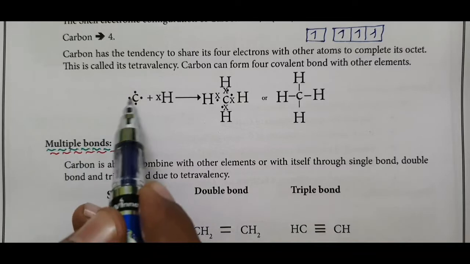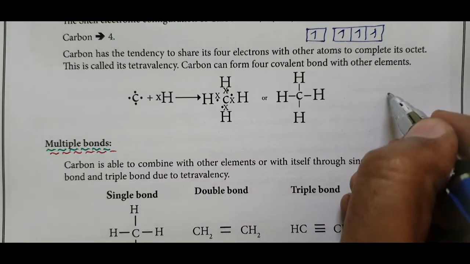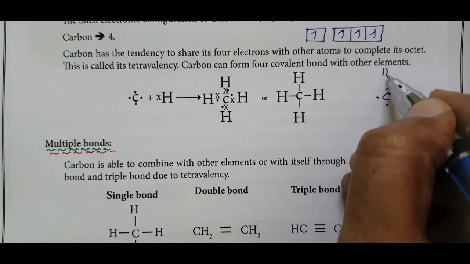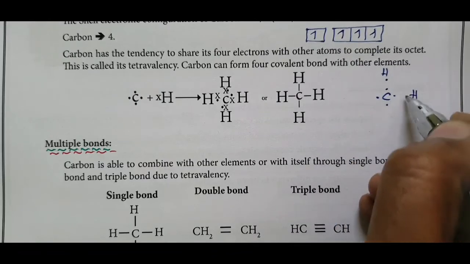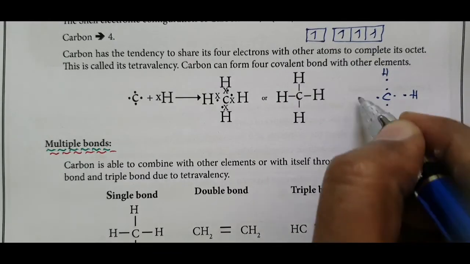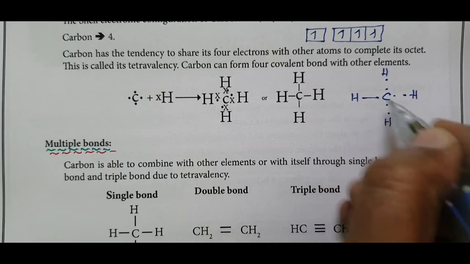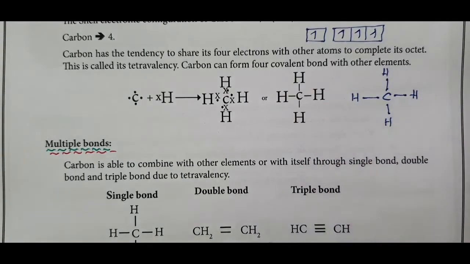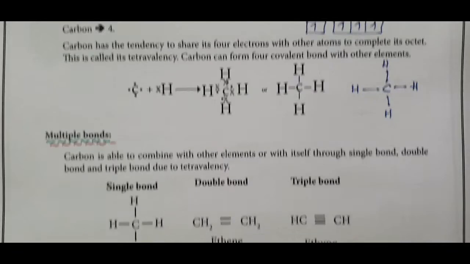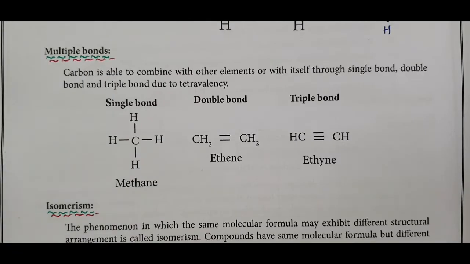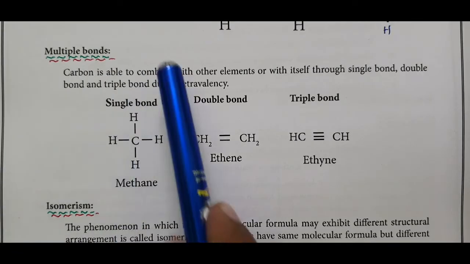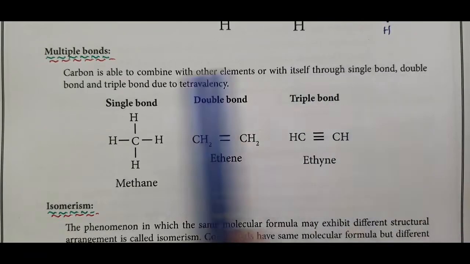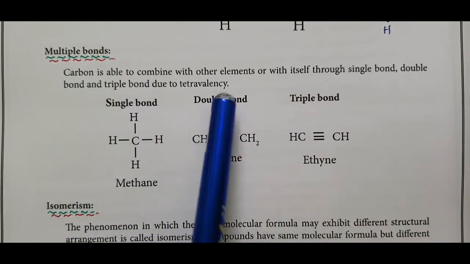Carbon has 4 valence electrons. We know hydrogen has atomic number 1, so each hydrogen shares its electron with the electrons of carbon. So 4 bonds are formed between carbon and hydrogen. Carbon valency is 4. Multiple bonds: carbon is able to combine with other elements or with itself through single, double and triple bonds due to tetravalency.